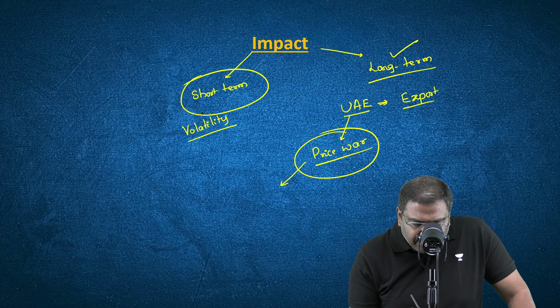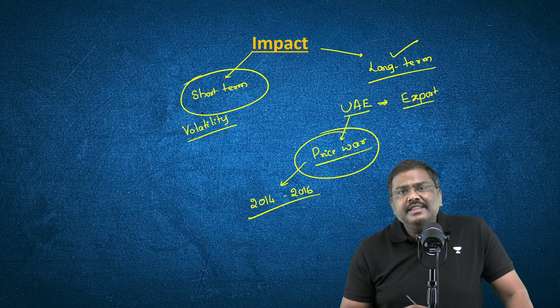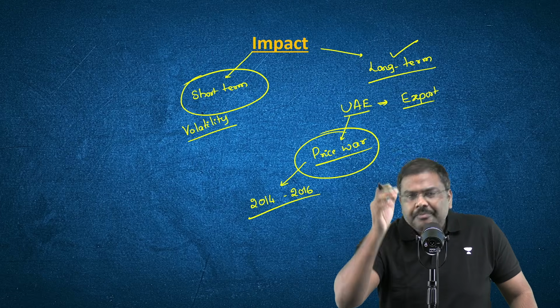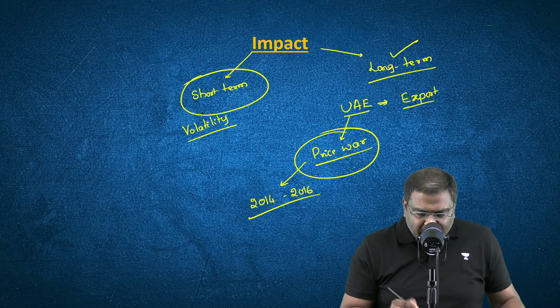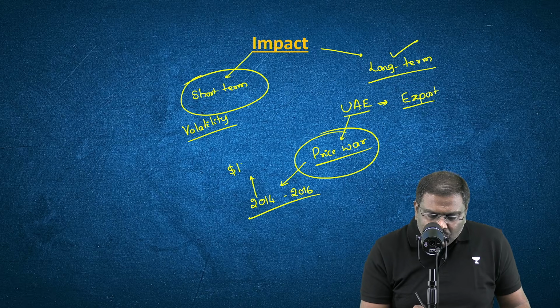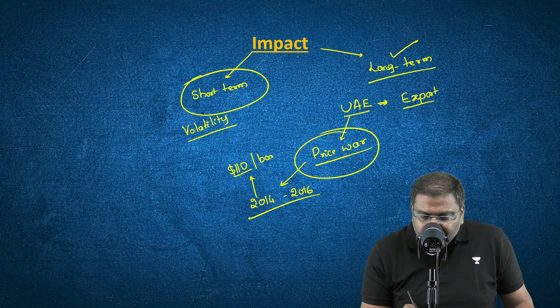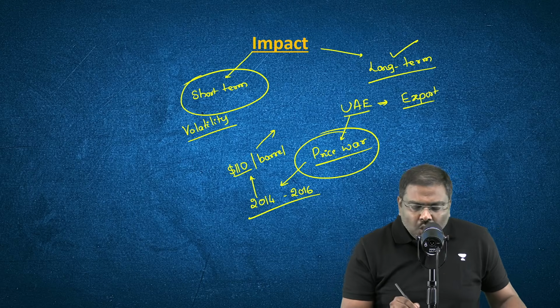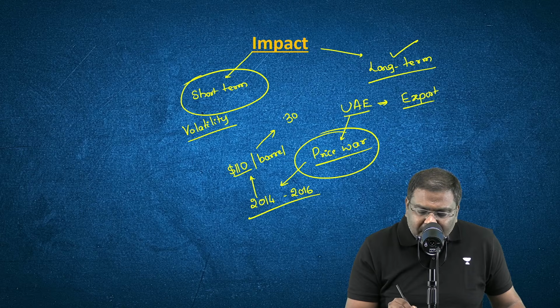Back in the year 2014 to 2016, the crude oil prices in the international market suddenly fell. At one point of time, the crude oil prices were hovering at around $110 per barrel. They crashed to below $30 per barrel. What was the reason behind it?